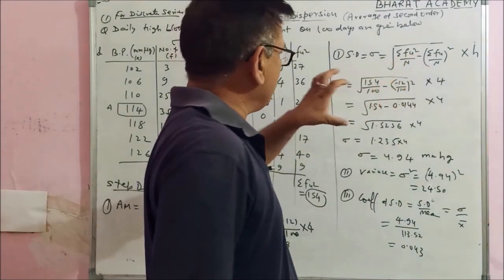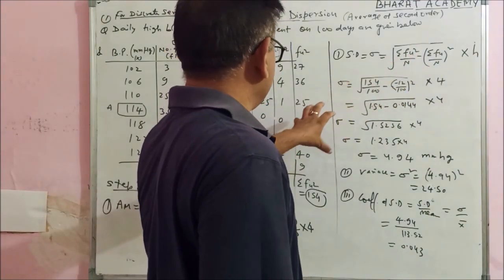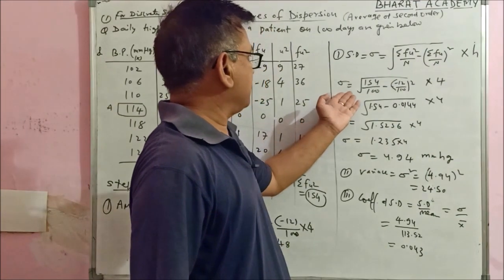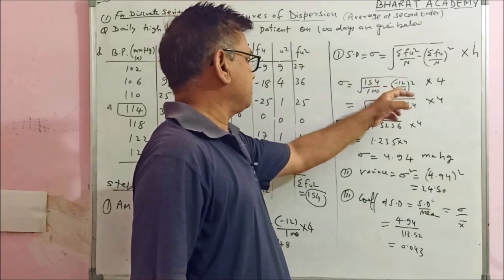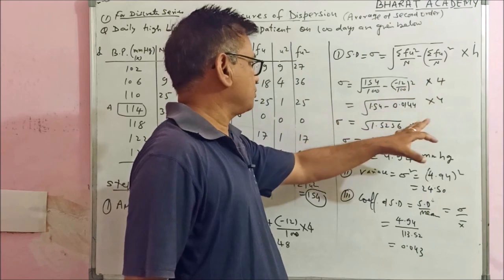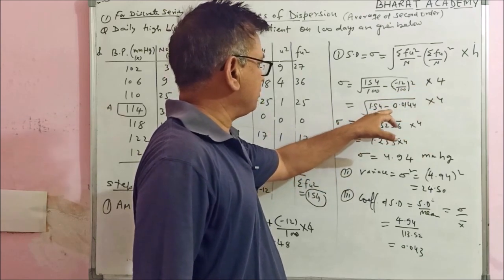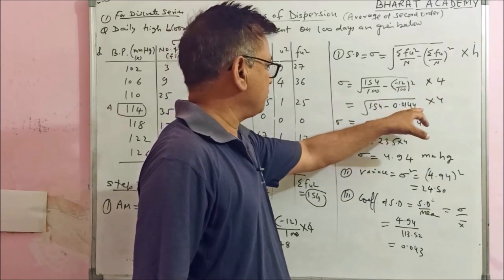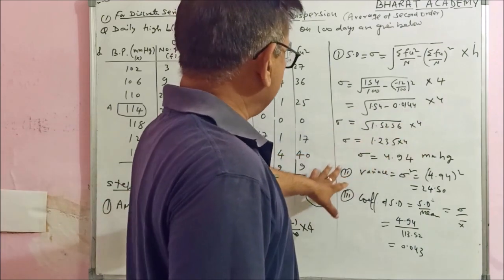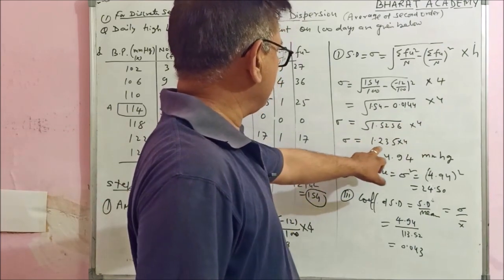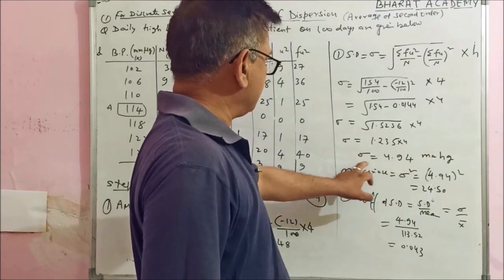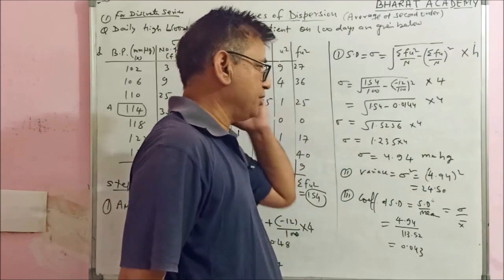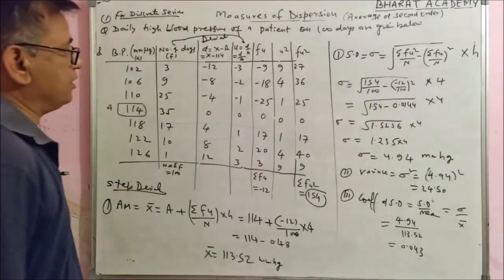Now the standard deviation: under root of summation fu square upon n minus summation fu whole square upon n, into h. Put all these values of fu square and n. Sigma you can calculate as under root of 154 upon 100 minus 12 upon 100 whole square. This is under root of 1.54 minus 0.0144, into h. So ultimately you get sigma equal to 1.23 into 4, which is standard deviation 4.94 mmHg. This is your standard deviation.